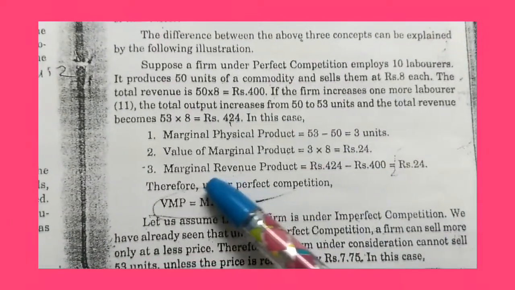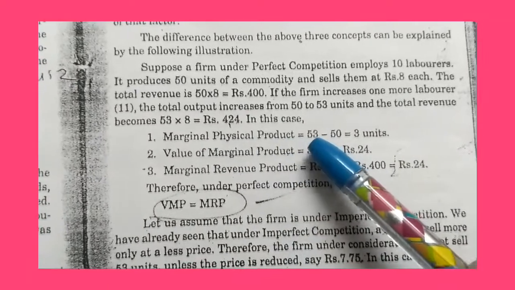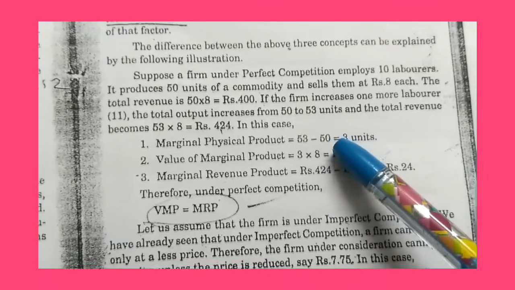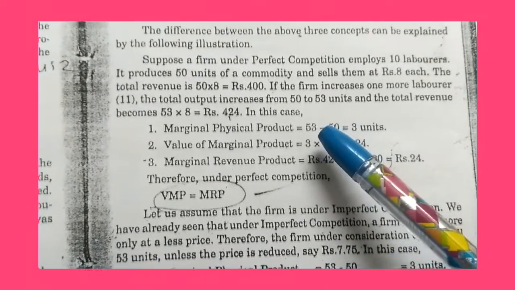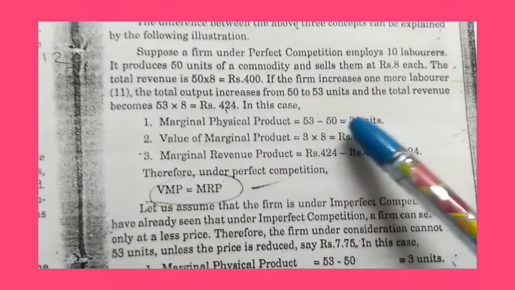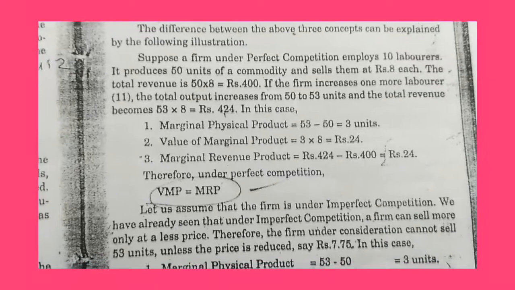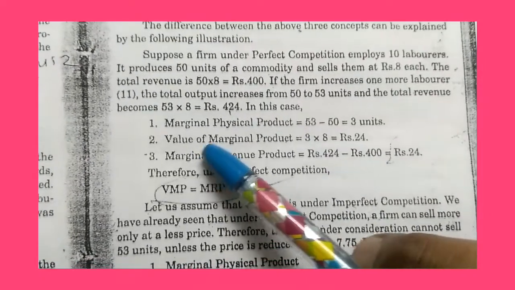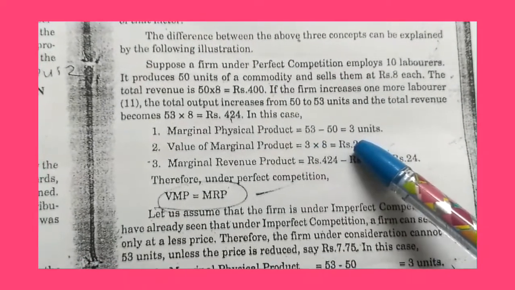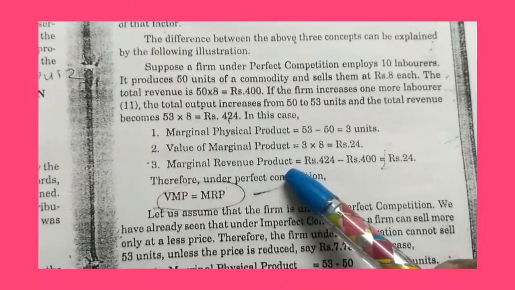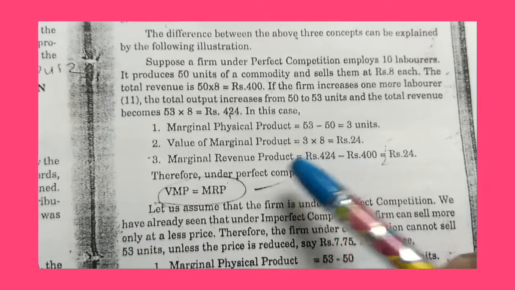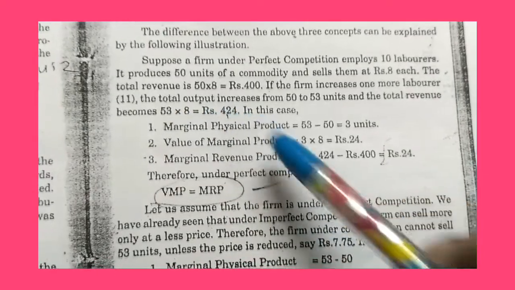In this case, the marginal physical product is 53 minus 50. They already produced 50 units with the help of 10 laborers. If one labor is added, the output becomes 53. So 53 minus 50 is 3 units. This is the marginal physical product. Number two, value of marginal product. The marginal product is 3, no? 3 into 8, 24. Now the marginal revenue product. Marginal revenue product is 424, so 53 into 8 is 424.